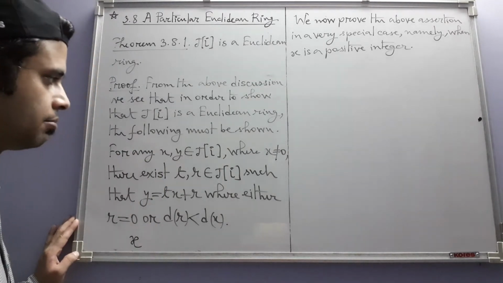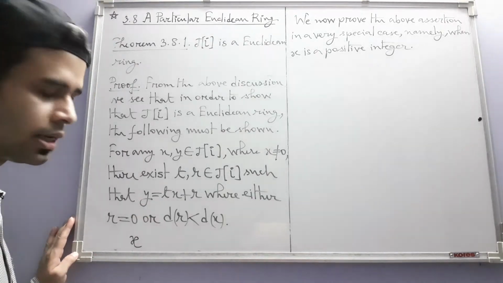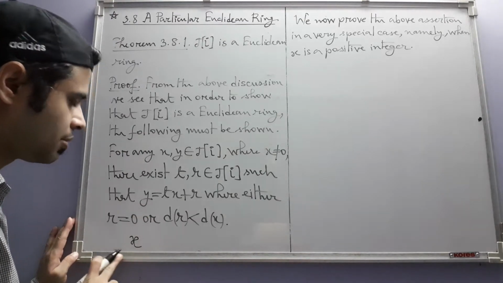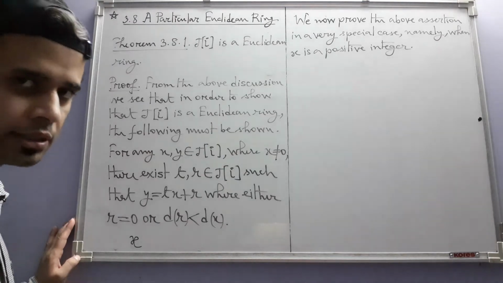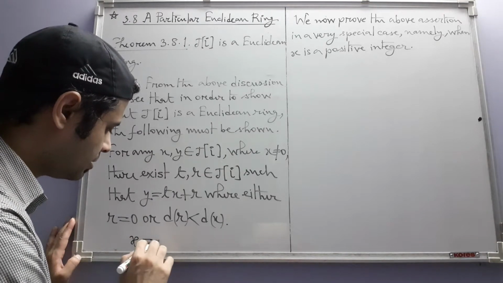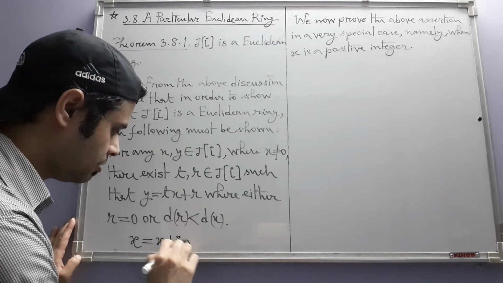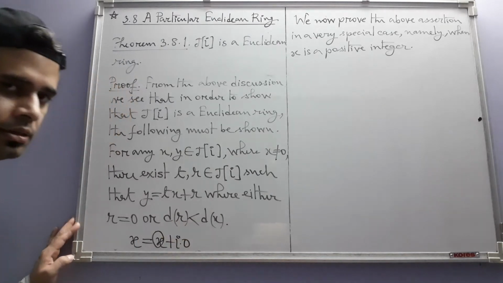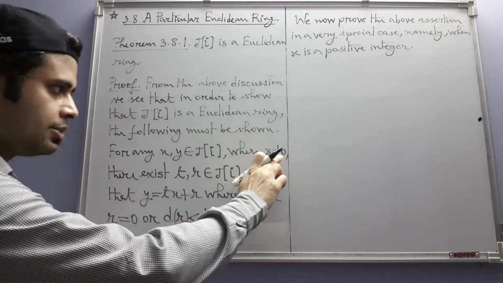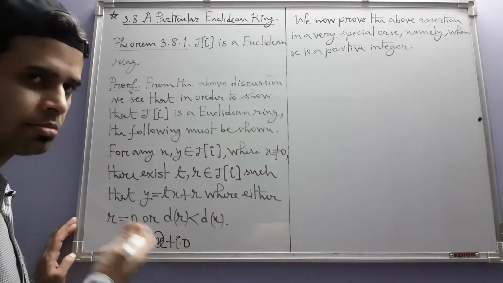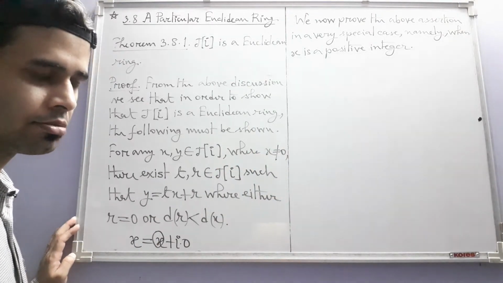In general, x is a Gaussian integer, which is a complex number with integral real and imaginary parts. So if the real part is there but the imaginary part is 0, then we do have an integer, and that integer is given to be non-zero, so there is a possibility that positive integers will arise.